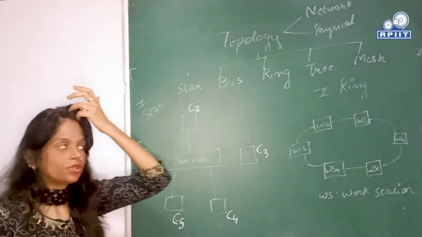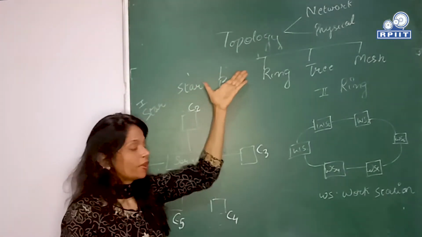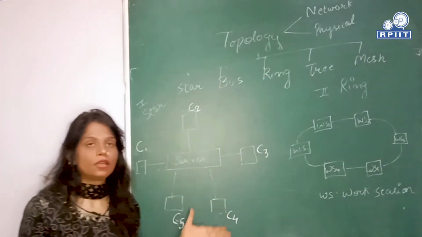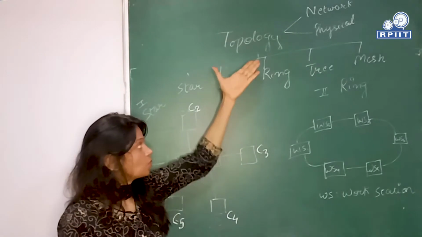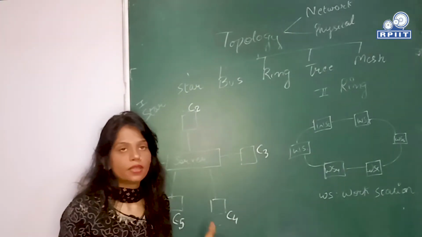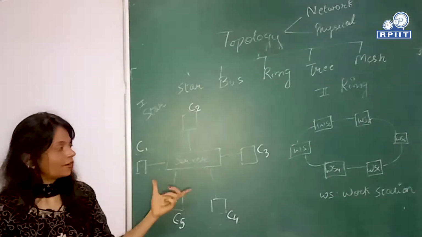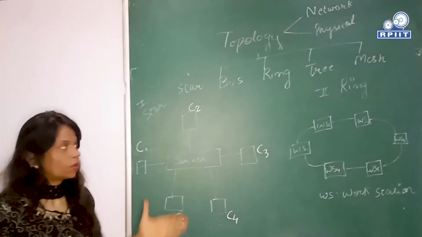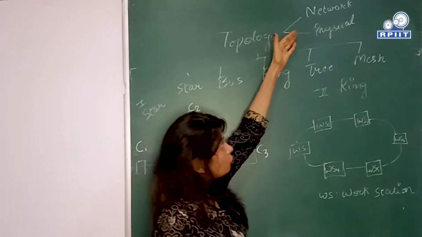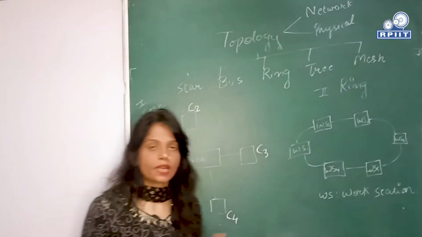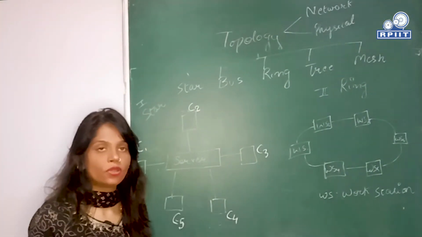Now what is topology? Topology is the way in which all the nodes are connected in the network. This topology is a kind of arrangement under which the different nodes on the network are connected. Topology is mainly of two types, network topology and physical topology. What is network topology?